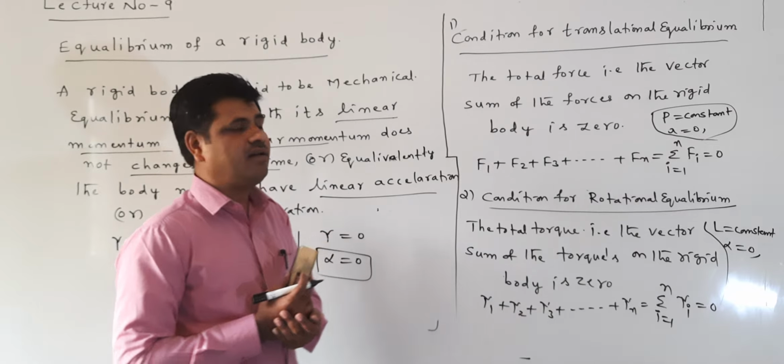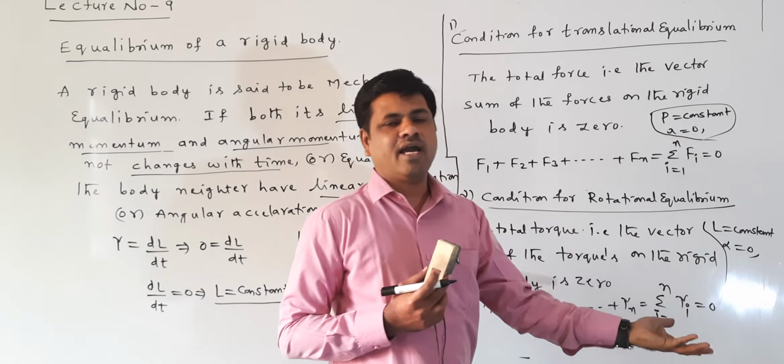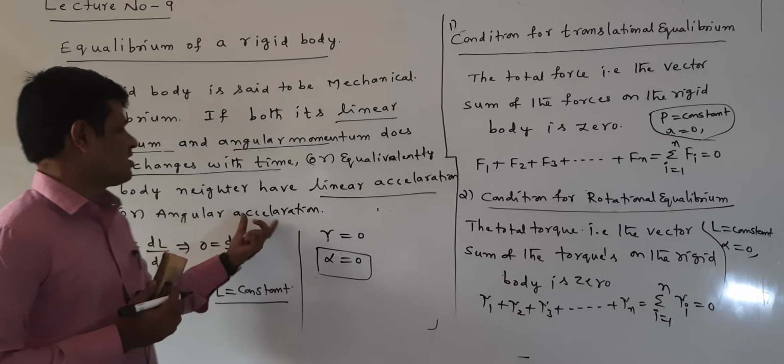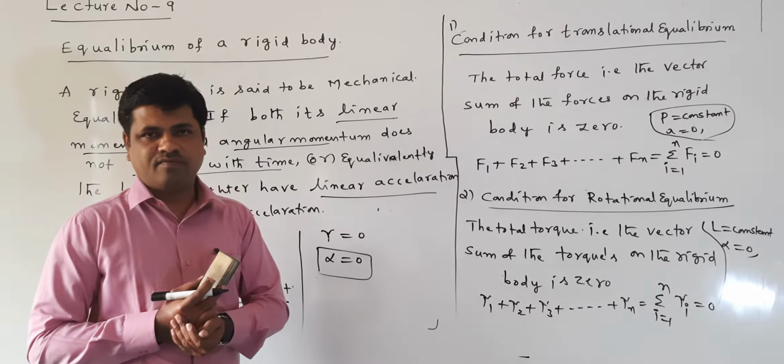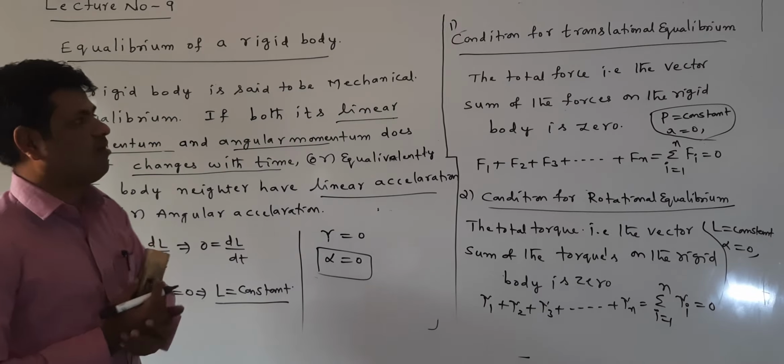Another way of saying it is that linear acceleration is 0 and angular acceleration is 0, meaning the body has neither linear nor angular acceleration. This is called mechanical equilibrium, or equilibrium of a rigid body.